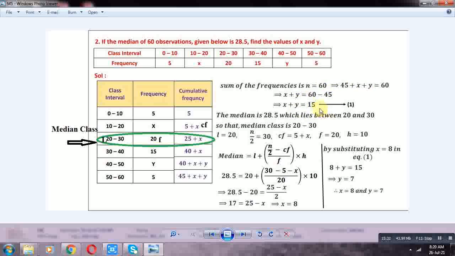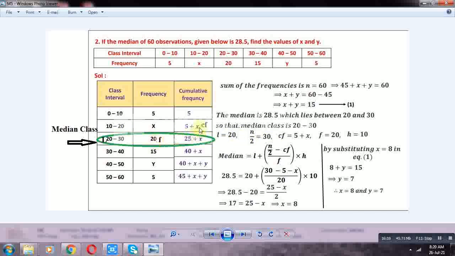n is equal to 60, so n by 2 is equal to 30. Which cumulative frequency does 30 lie on? 25 plus x. So the class 20-30 is the median class. 20 is the lower boundary, 20 is the frequency, and the cumulative frequency preceding the median class is 5 plus x.